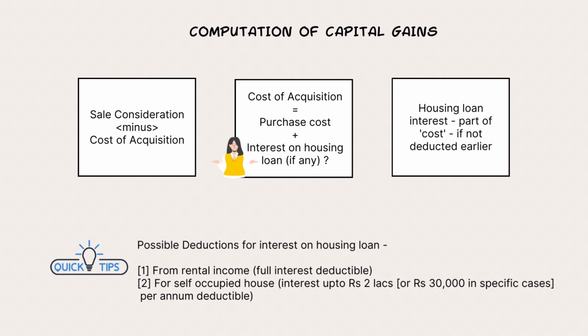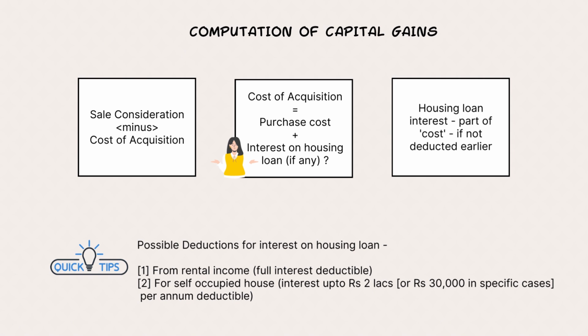Suppose it's a house property, and we purchase that house property by taking a housing loan. We are paying interest on that. Interest also is an expense for us. So, for that house property, along with the purchase cost, can I add even the interest on the housing loan as part of my purchase cost?